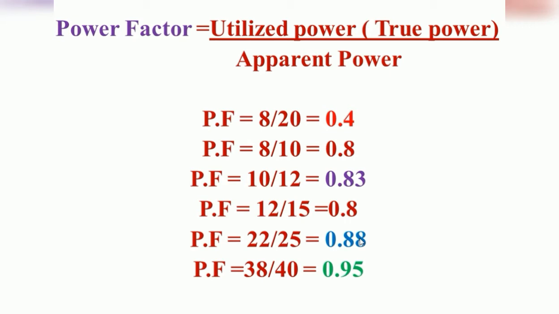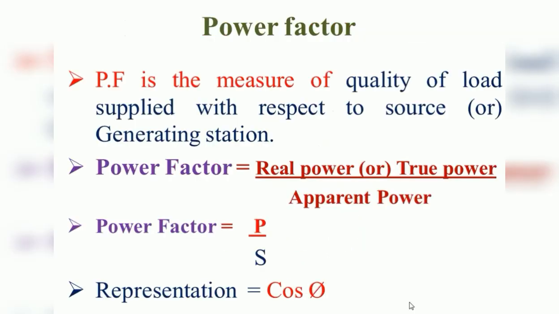Actually we know one general formula, the power factor is cos phi, right? But cos phi is not a correct definition for power factor. Power factor gives the measure of quality of load supplied with respect to the generating station, right? That is, the apparent power is sent from the generating station, and with respect to this generating station we are representing the quality of the load.